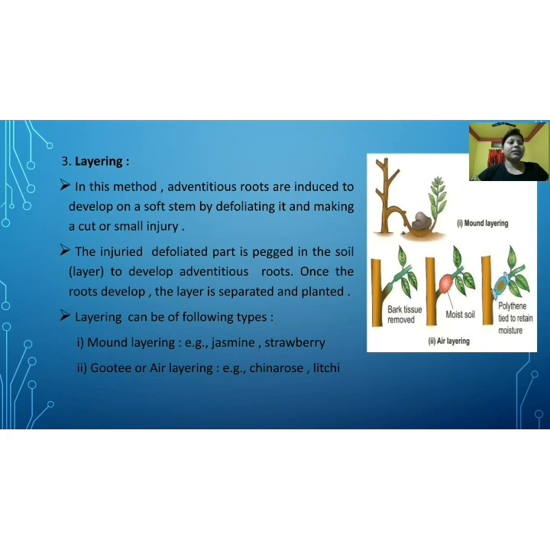Leaves are already there, and at the portion where the bark was removed, some adventitious roots will come out. After the roots come out, we cut that portion and plant it, and we get a separate plant. This method is known as air layering.